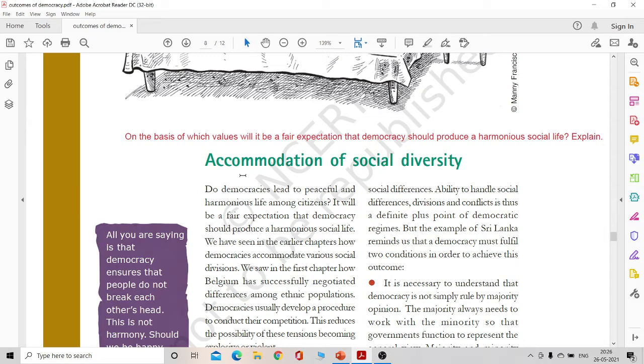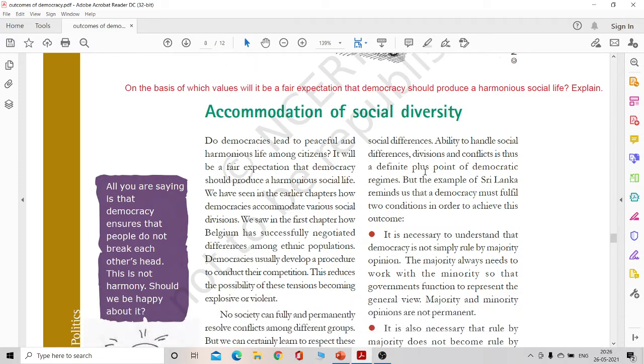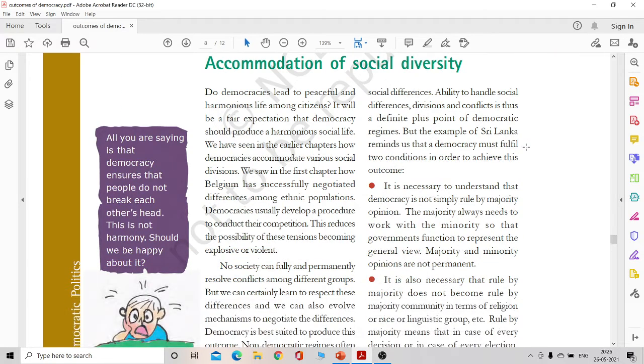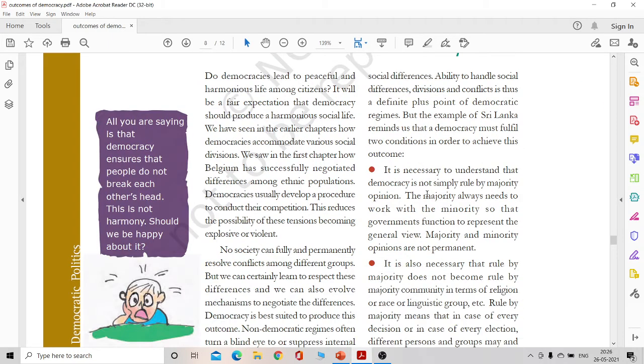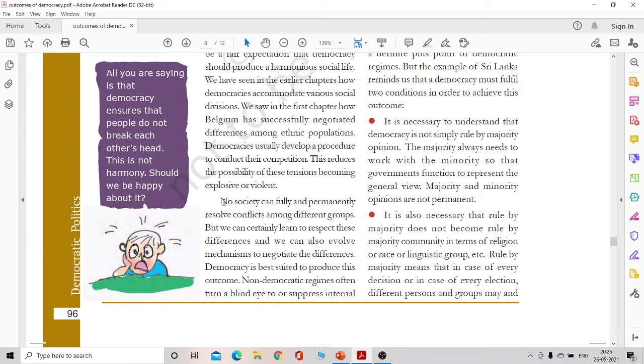Now another important 5 marker question is, on the basis of which values will it be a fair expectation that democracy should produce a harmonious social life? Explain. So can it produce a harmonious social life? And here democracy has of course done a wonderful job, right? So when you start writing this question, you will definitely have to give an introduction.